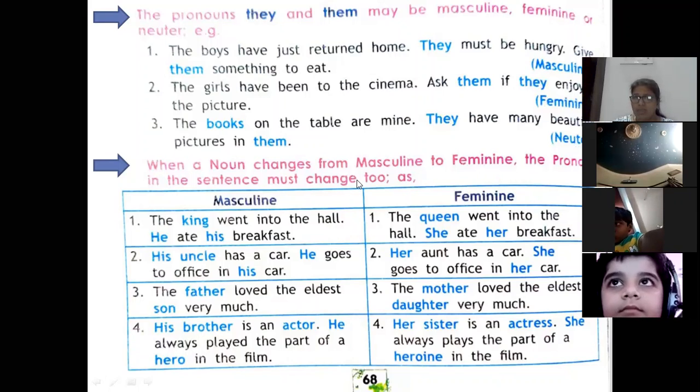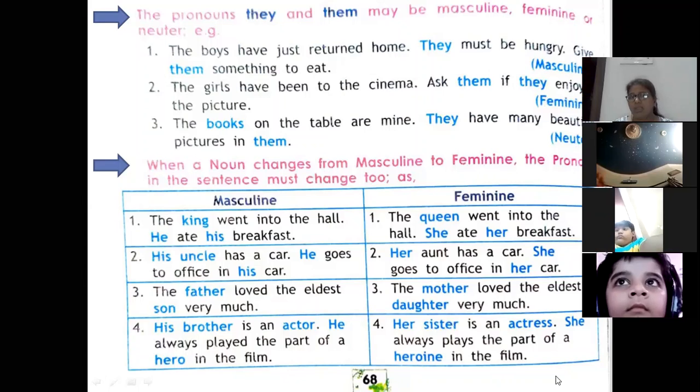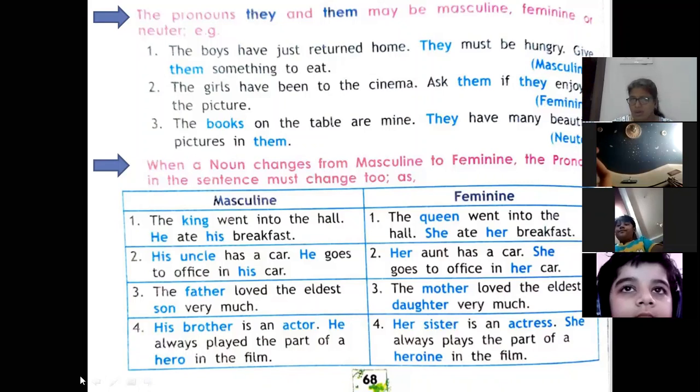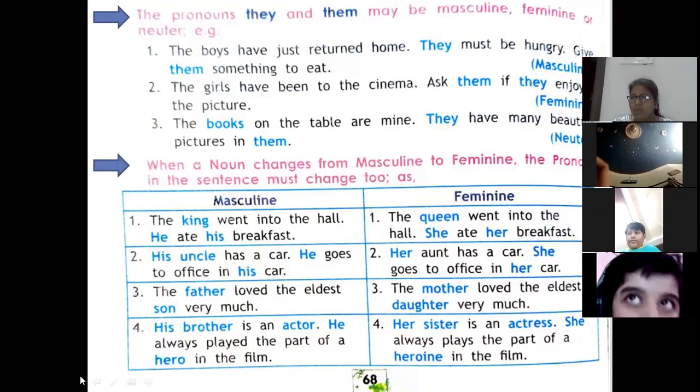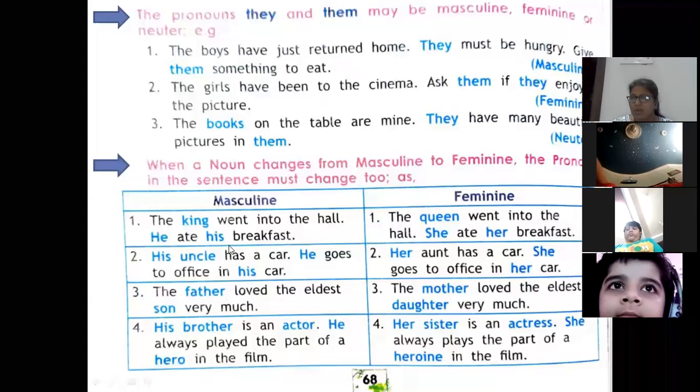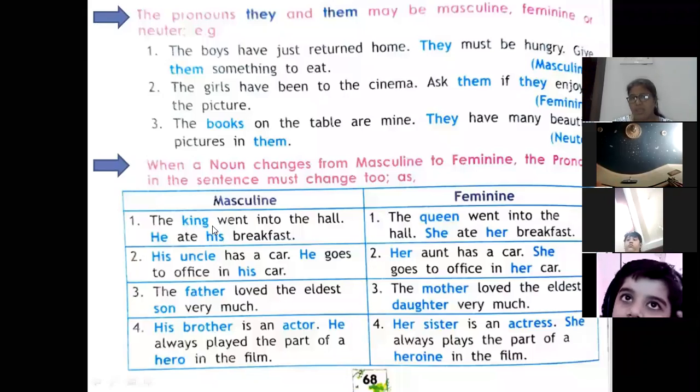Now, the next one is saying that when a noun changes from masculine to feminine, the pronoun in the sentence must also change. For example, the king went into the hall. He ate his breakfast. You can see king is masculine gender. He and his are pronouns used for masculine gender. Now when you change king into feminine, it becomes queen, and the pronouns are also changing.